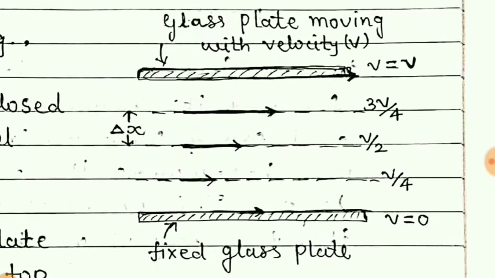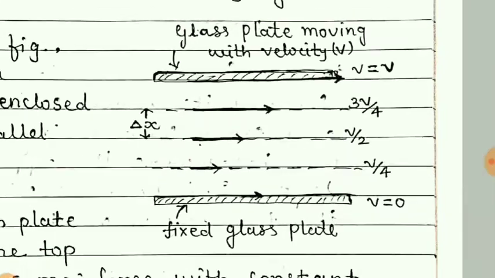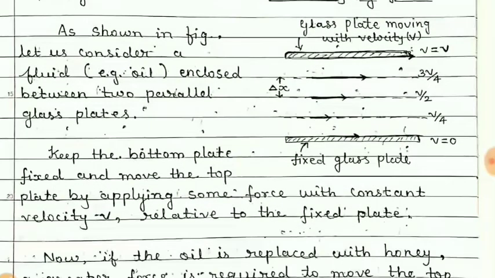But here you have to simply remember that from the surface, if you move up, the different layers will be moving with speeds in increasing order compared to the lower layer. So it is clear that each and every layer has a different speed, and that is due to viscosity, an opposing property of the fluid.